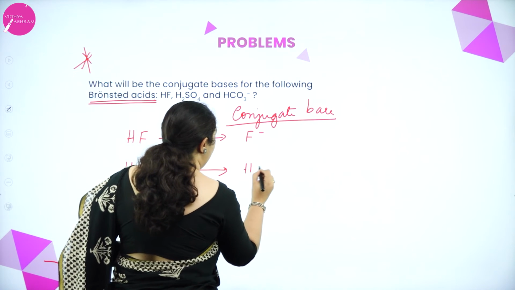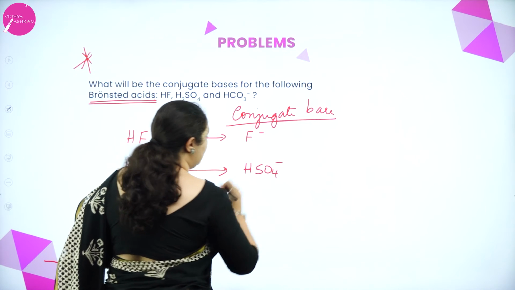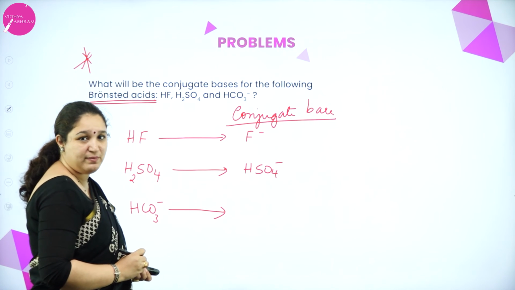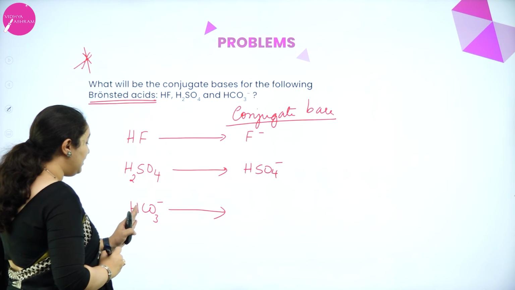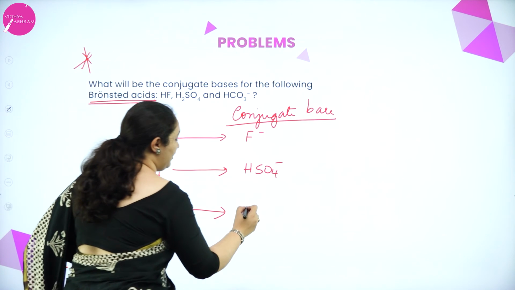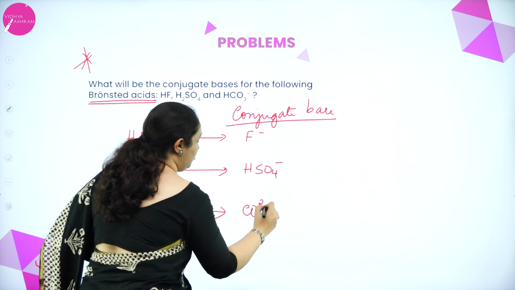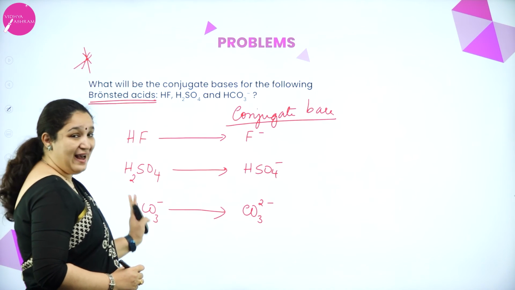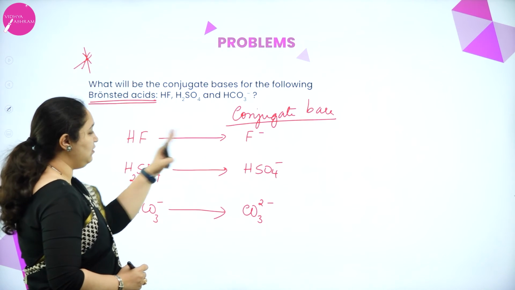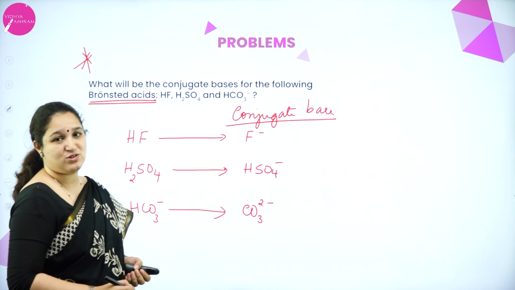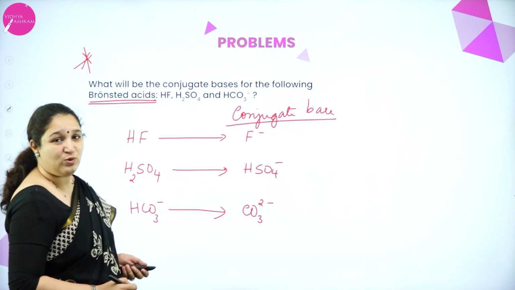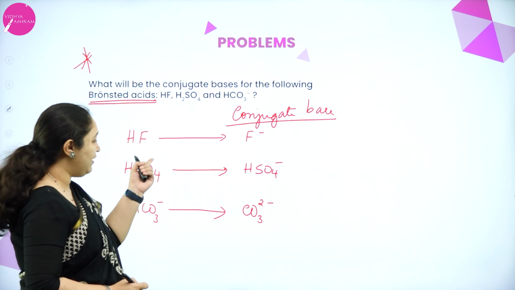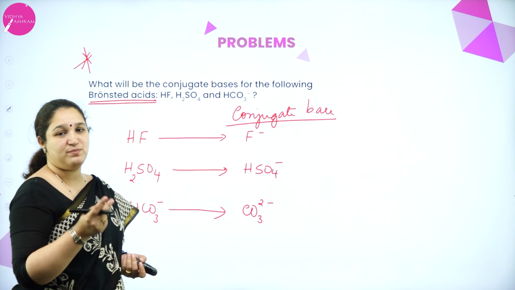I'll get HSO4 minus, which is the conjugate base. Correct? Now from here if I remove one more H plus ion, I'll get CO3 2 minus ion. So these are the conjugate bases of these acids. So this is how you have to write. If it asks for 1 mark, only one will be asked. You have to write the acid base pair.